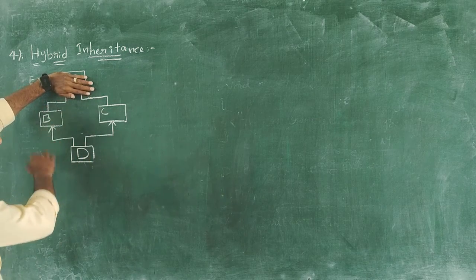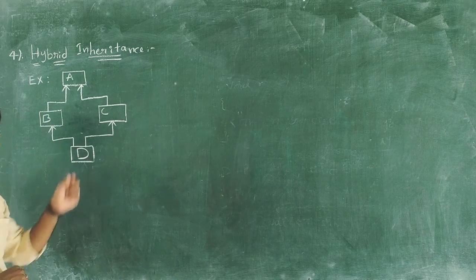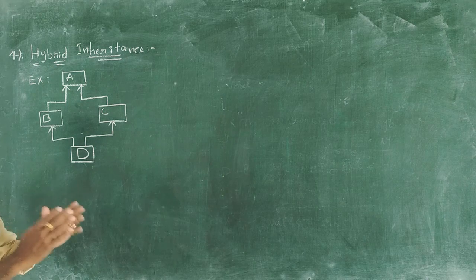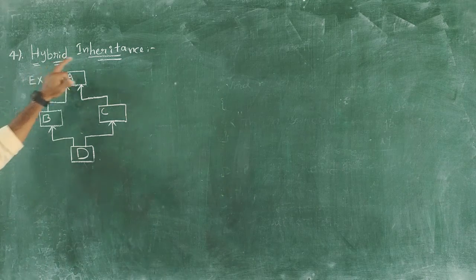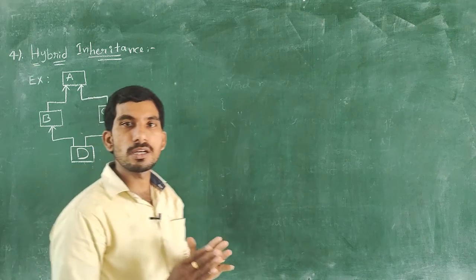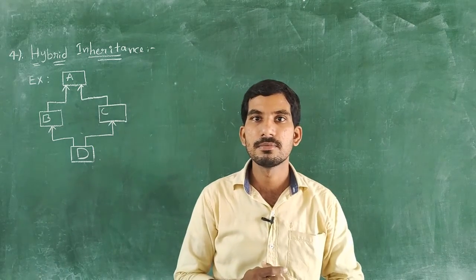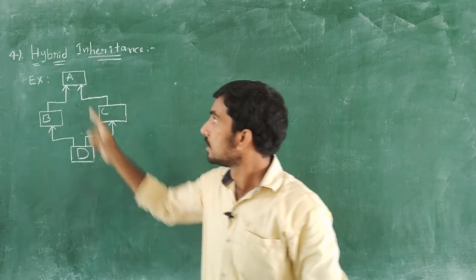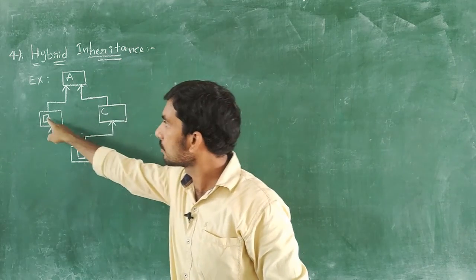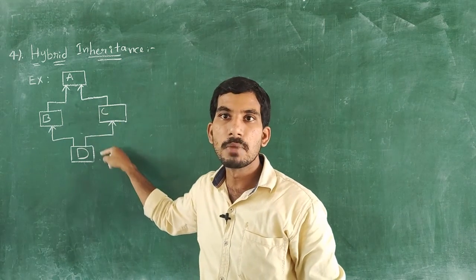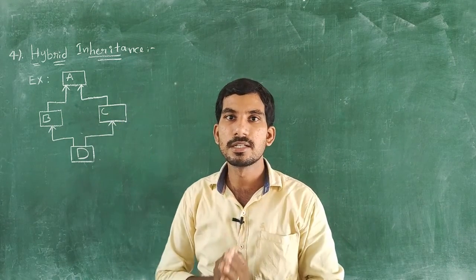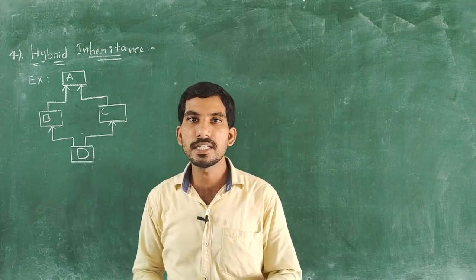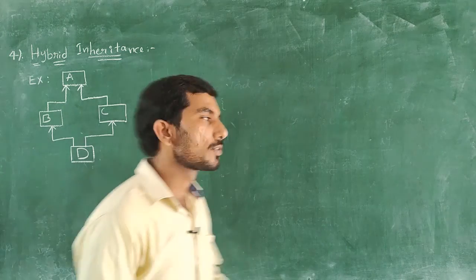This one looks like a multiple inheritance. For that, we can say that hybrid inheritance is a combination of different inheritances, that is, a combination of hierarchical inheritance and multiple inheritance. Let me go for the syntax of hybrid inheritance.